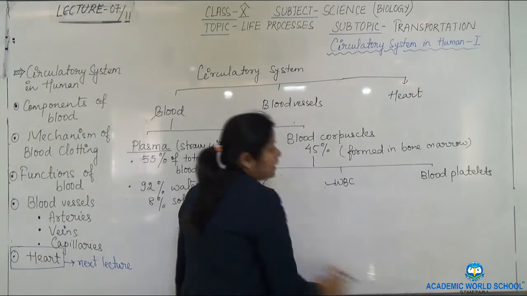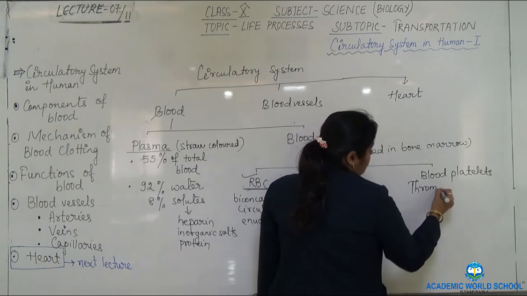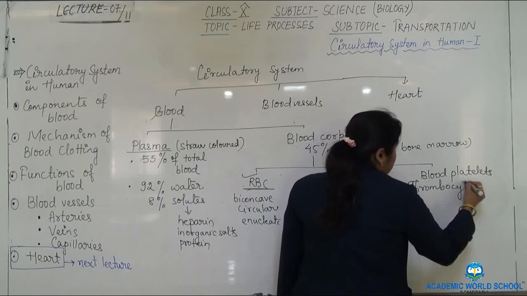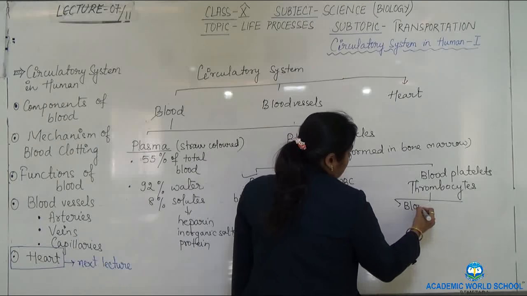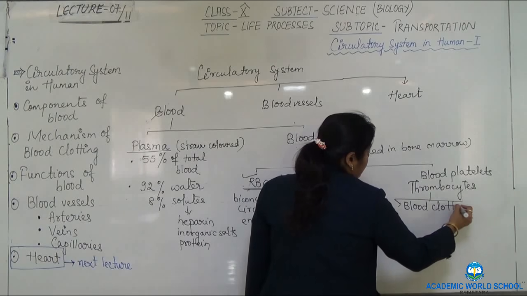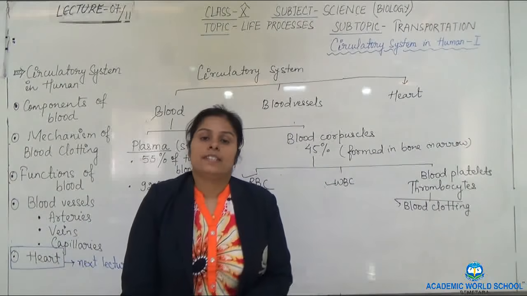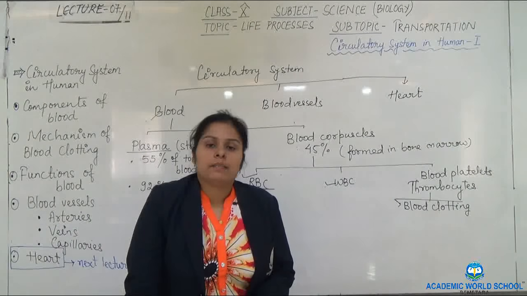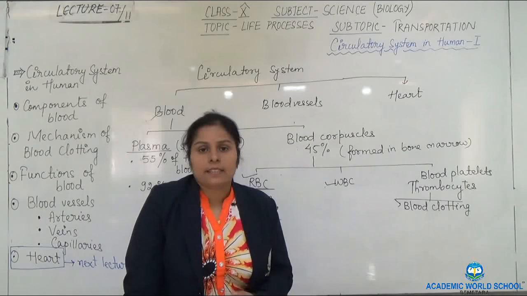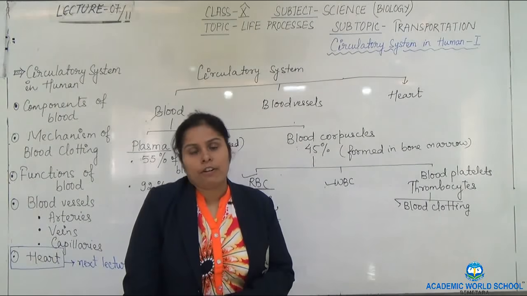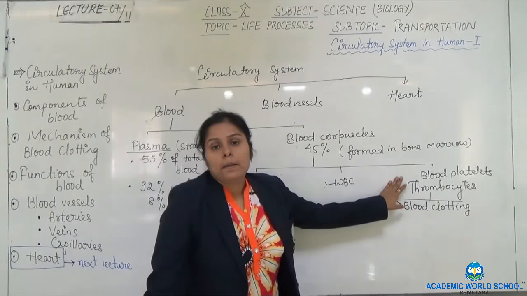Blood platelets. These platelets are also called thrombocytes. And what is the main function? The main function is it helps in blood clotting. What do you mean by blood clotting? Whenever there is a cut in the body, there is a wound or a scratch, we start bleeding. But after some time, 2 to 5 minutes, we find that the bleeding has stopped automatically. This stopping of the bleeding means a clot is formed there. This blood clot is formed with the help of these blood platelets.